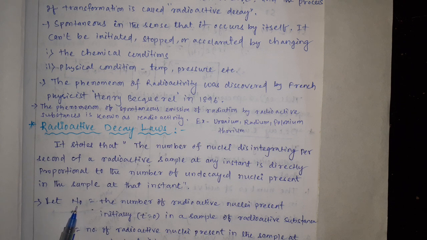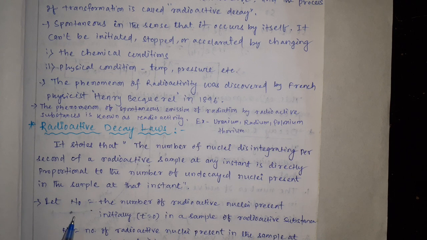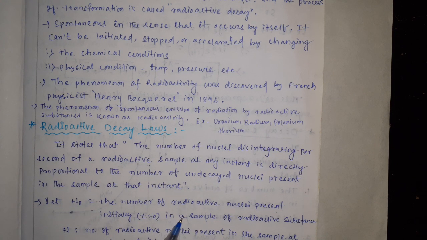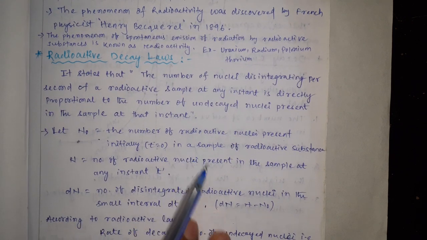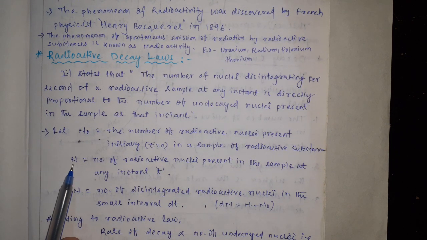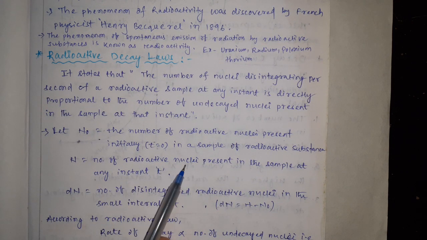Let N0 be the number of radioactive nuclei present initially, at t equals 0, in a sample of radioactive substance. And we take capital N as the number of radioactive nuclei present in the sample at any instant t.